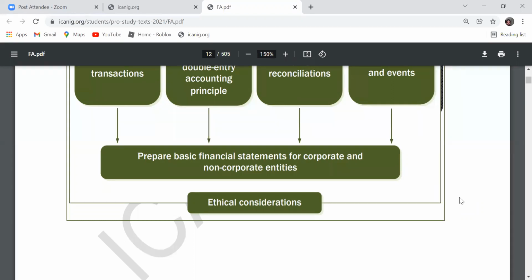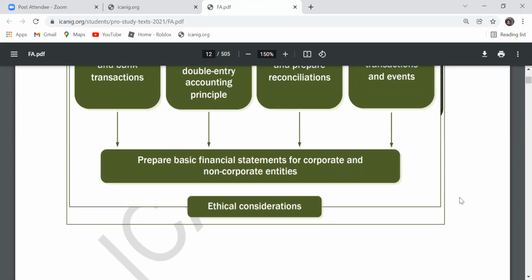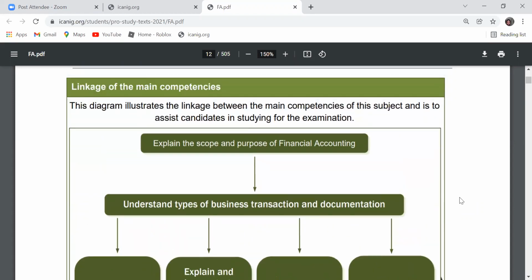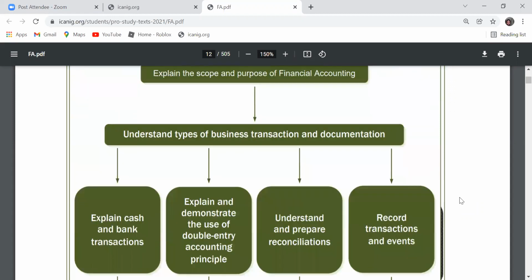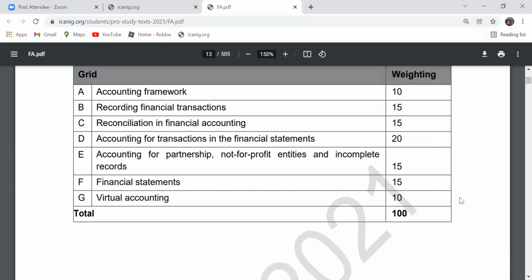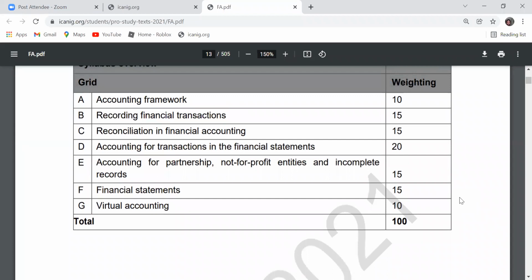Then as an accountant as well, among all the 15 subjects of ICAN, we have ethics. So we'll also be talking about ethical considerations. So these are the main competences of this entire syllabus. So what is now the breakdown of the syllabus? The syllabus is broken down into what?